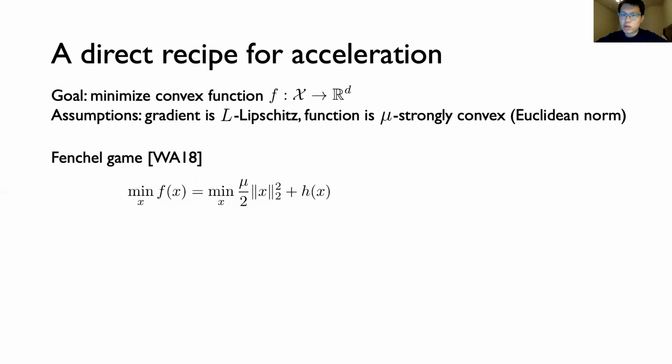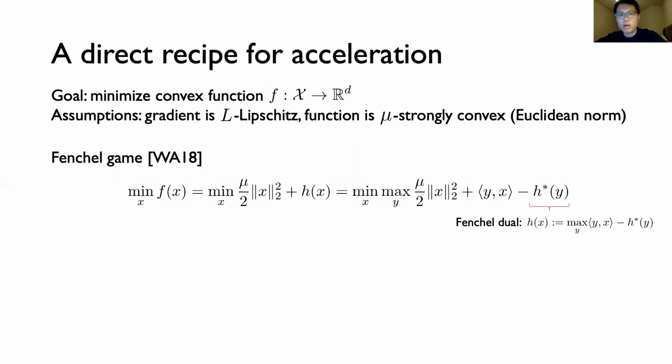Let H be the result of subtracting mu over 2 times the squared Euclidean norm from f. And notice by the strong convexity assumption, the function H itself is still convex. The Fenchel game we define is in terms of the Fenchel dual of the function H. This function, which we call H star, is sometimes also called the convex conjugate. And the definition of H star, which is also displayed here for convenience, is just basically copy-pasted into the minimax